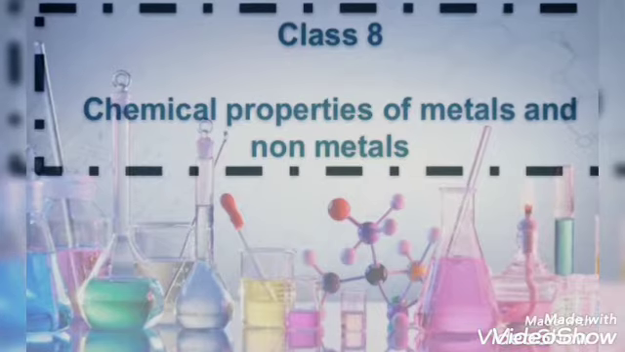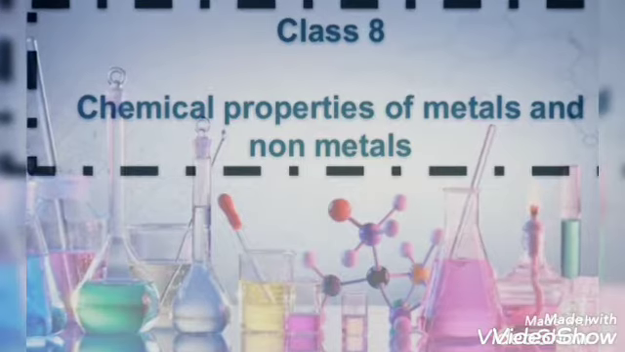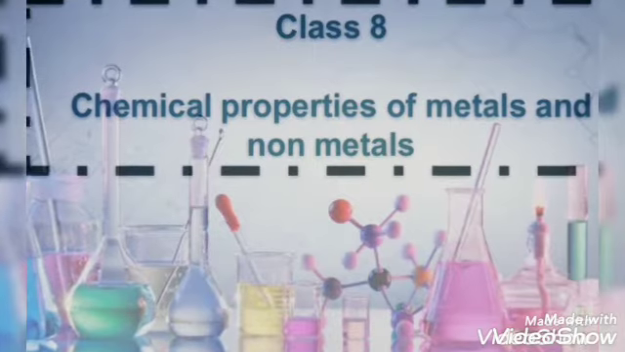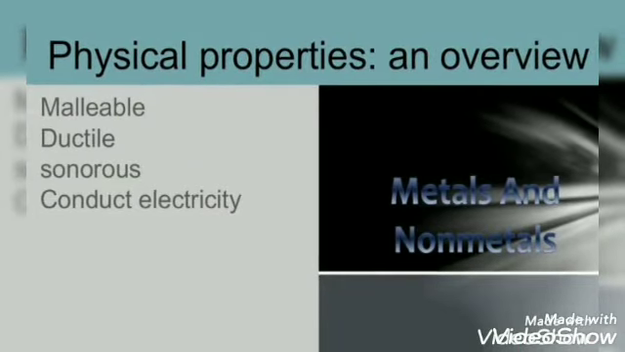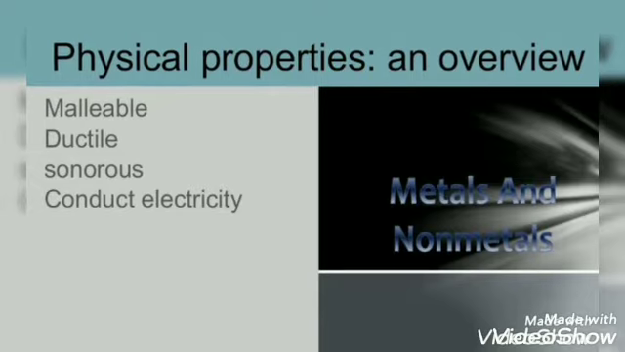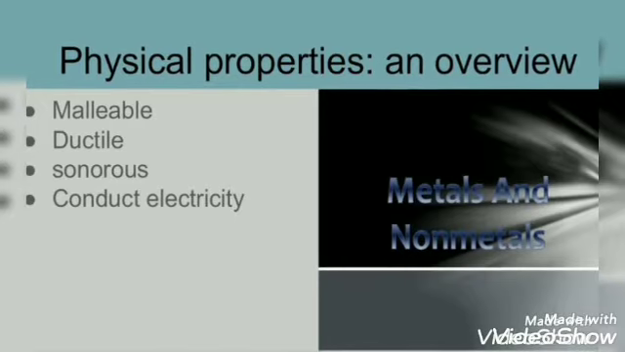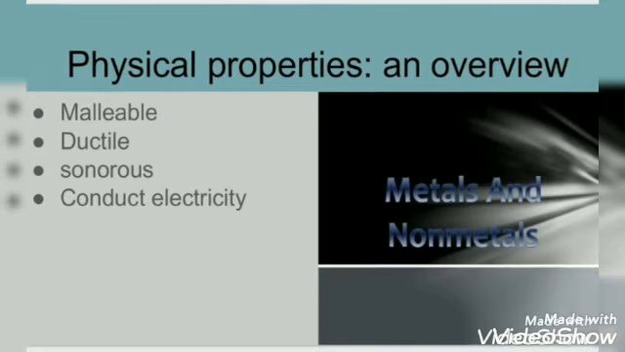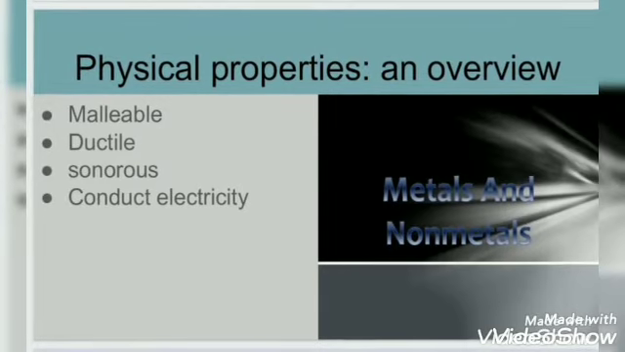In the previous class, we discussed the physical properties of metals and nonmetals. Okay, let us revise them. The physical properties that we discussed are that metals are malleable, ductile, sonorous, and conduct electricity, while nonmetals are not malleable, not ductile, not sonorous, and they are bad conductors of electricity.